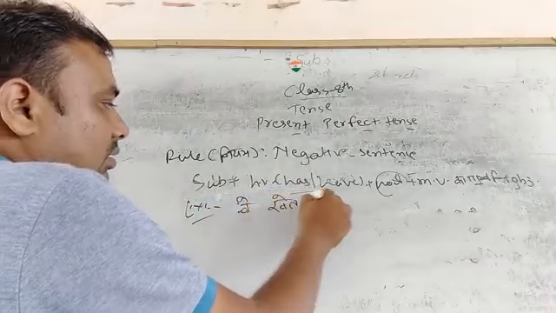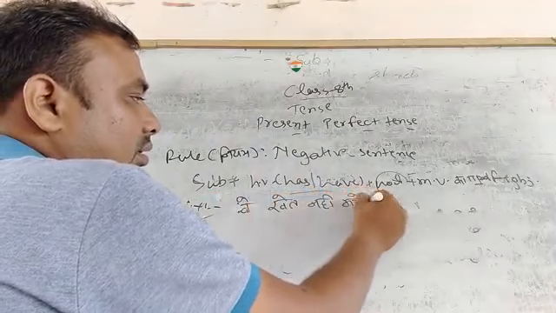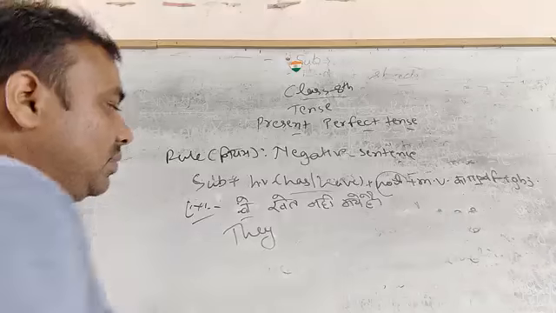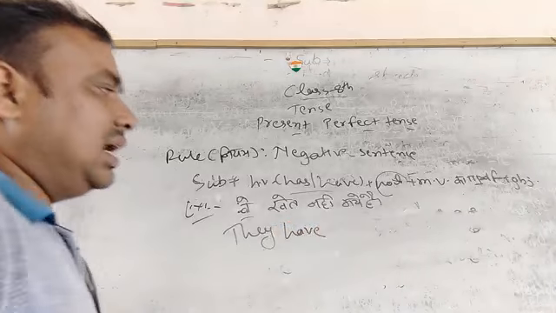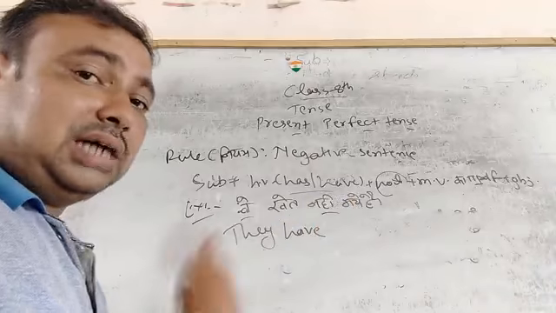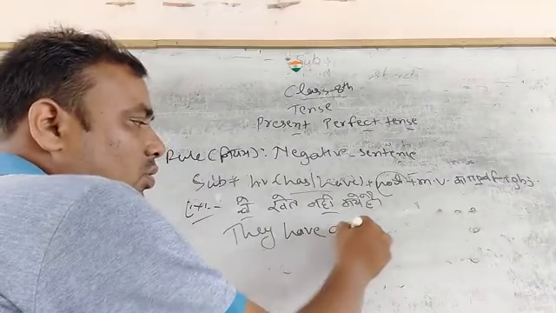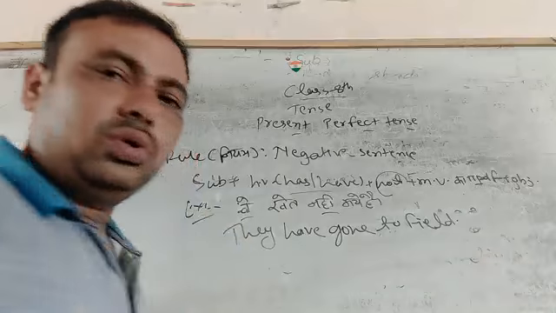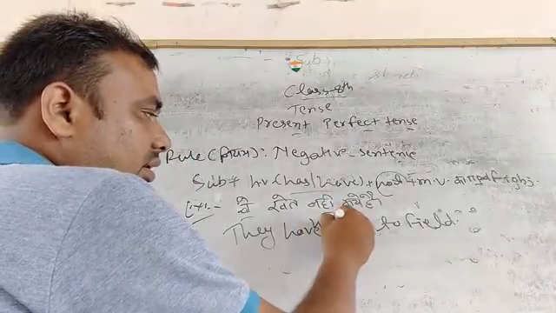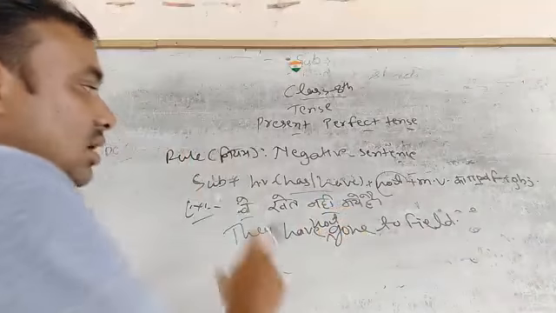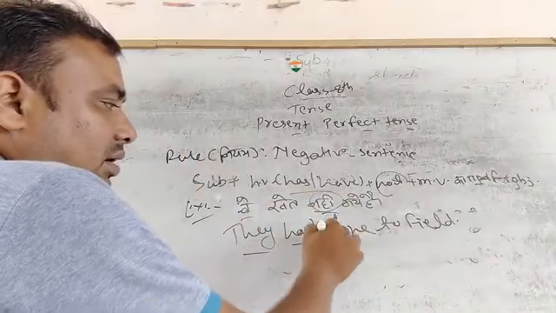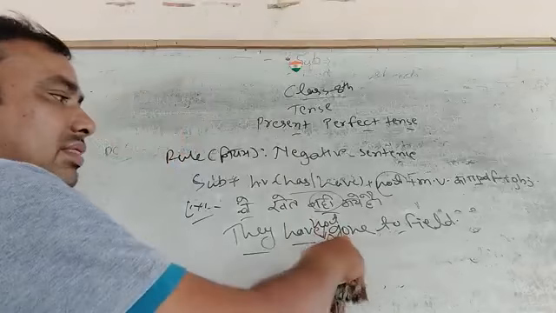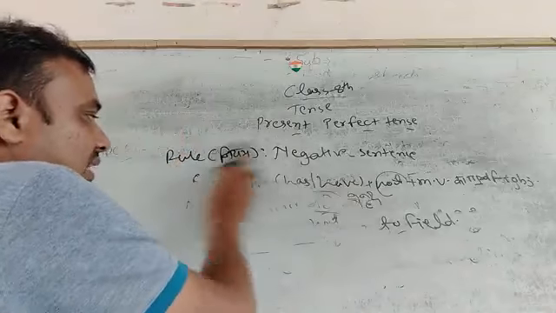वे खेत नहीं गए. Okay? तो वे, it is a plural subject. With plural we use plural helping verb, have. Okay, जाना. Go. गए, जाना, go का third form gone. What is the third form of go? Gone. खेत to field. Okay? They have not, because it is negative. They have not. तो real sentence is वे खेत नहीं गए हैं, negative. तो they have not gone to field. Okay? तो इस तरह से बनेगा. Has, have के साथ third form हम लगाते हैं present perfect में.